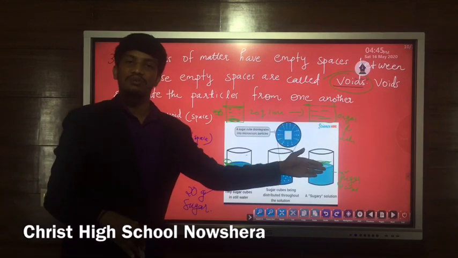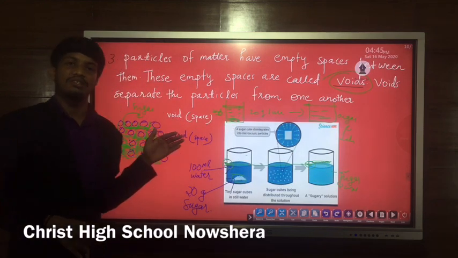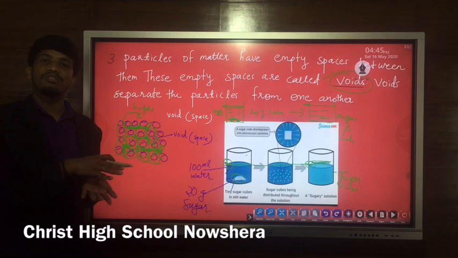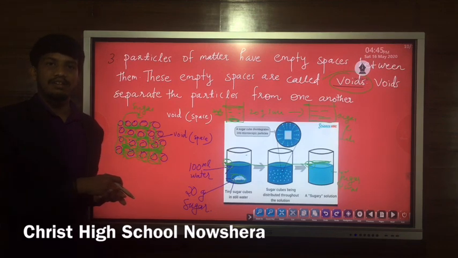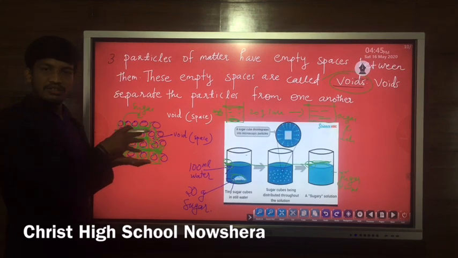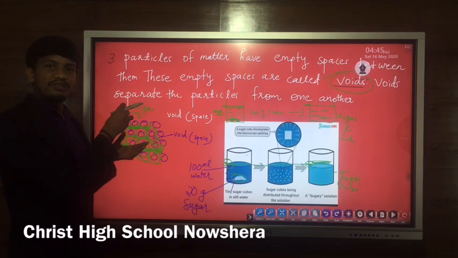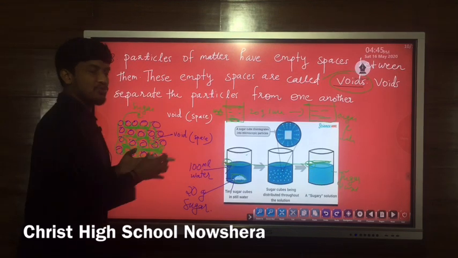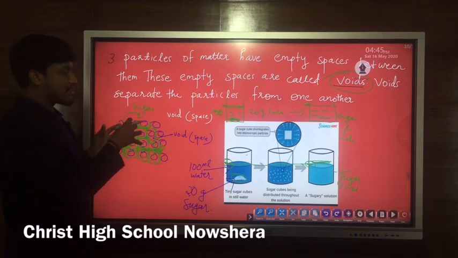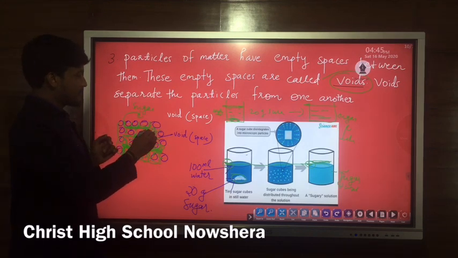And you will get the sugar and water mixture. So that's why there is no change in the water level, because water molecules have a large amount of empty spaces between them. Into these empty spaces, the sugar will mix and occupy the position.